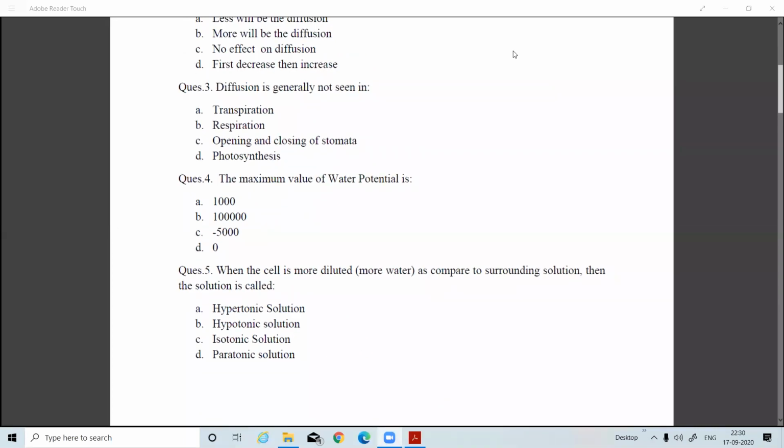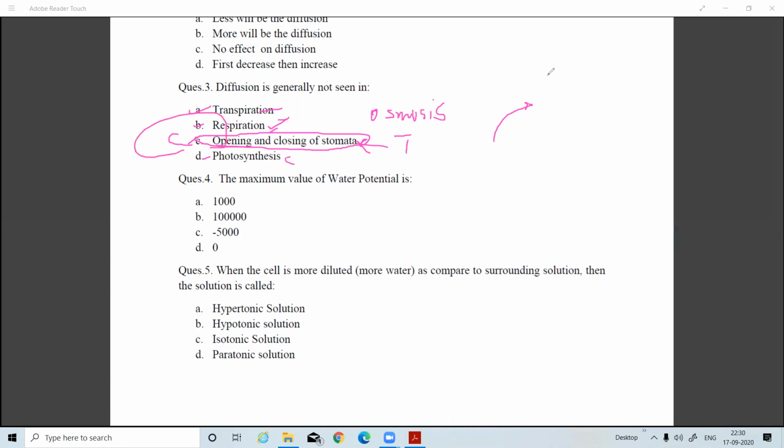Diffusion is generally not seen in the opening and closing of stomata. During transpiration, the water particles enclosed inside the intercellular spaces diffuse out into the environment, so there diffusion occurs. In respiration, there is gaseous exchange, oxygen is taken in and CO2 is released, so there also diffusion occurs. During photosynthesis, there is also gaseous exchange, which is also diffusion. But the opening and closing of the stomata depends on turgidity, and turgidity is maintained by osmosis, not diffusion. So the answer for this question will be C. During opening and closing of the stomata, generally diffusion is not seen.